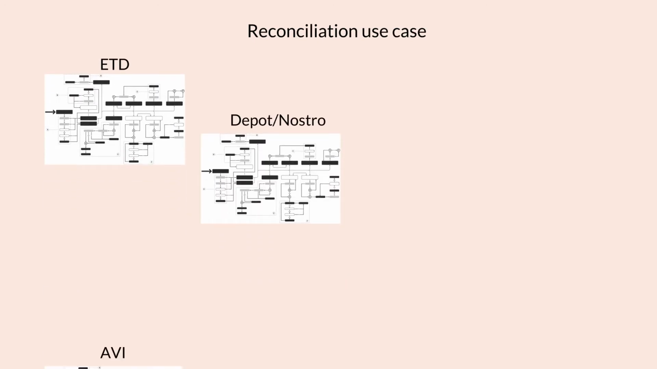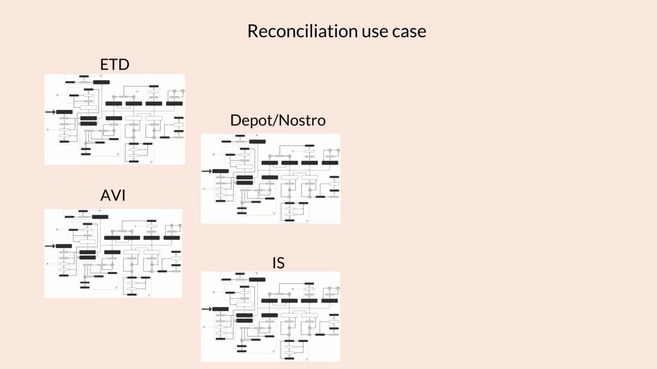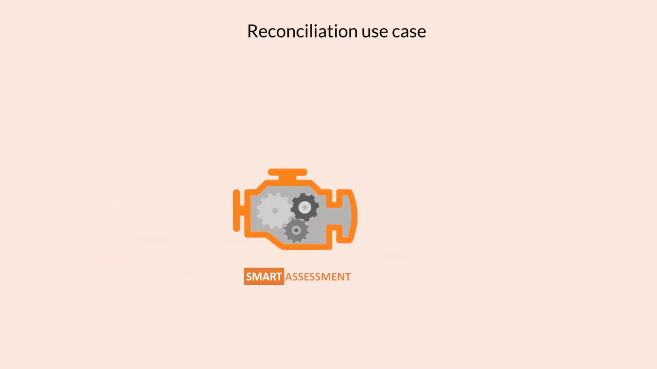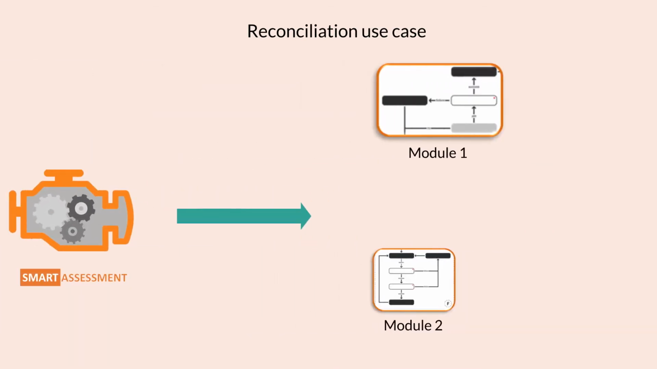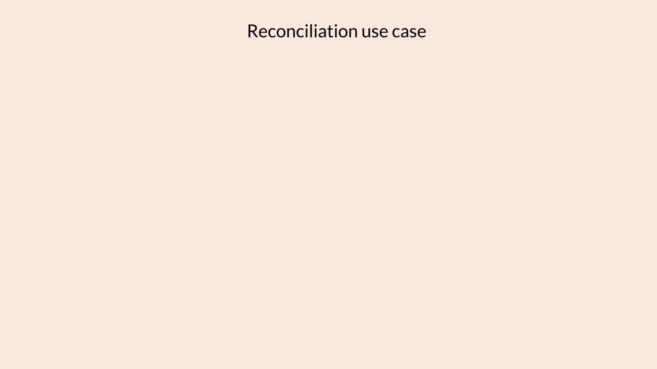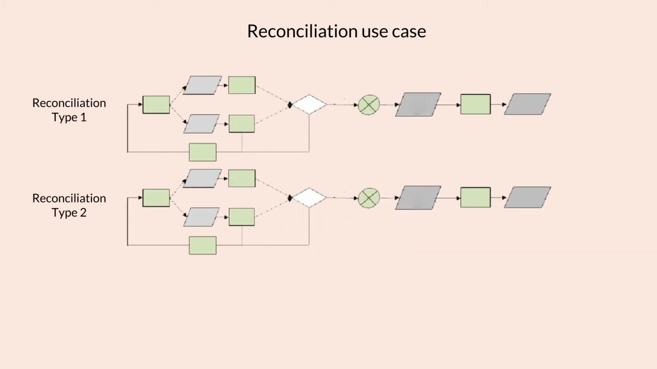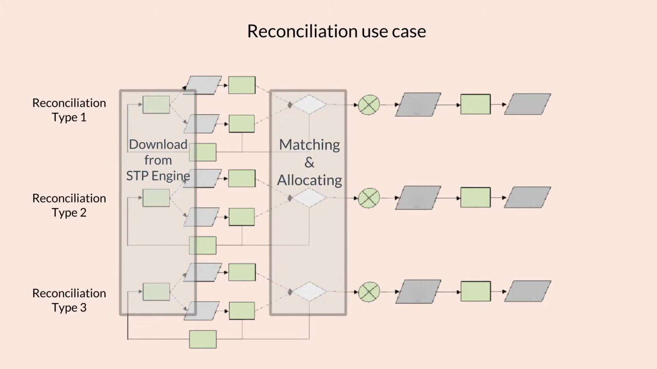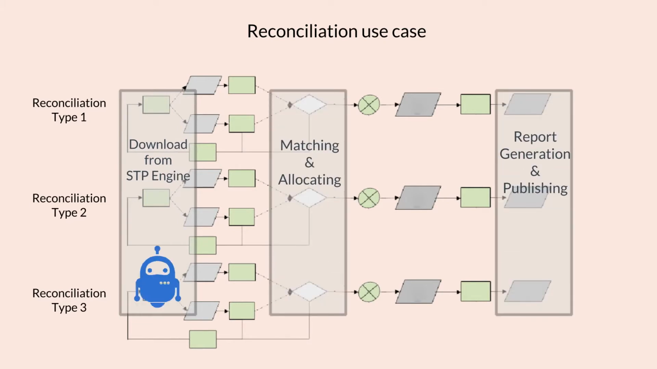In the context of the reconciliation use case presented earlier, the process maps for different categories of reconciliations were taken as inputs in the Smart Assessment Tool. This will churn out the exact modules that need to be roboticized, for a higher yield of 35% even in the most fragmented processes. For example, common tasks across various types of reconciliations like downloading, matching, allocating and reporting have been identified and microbots created for them.